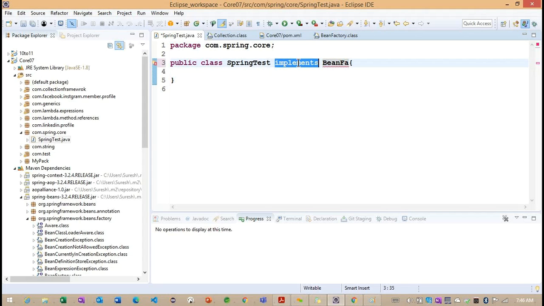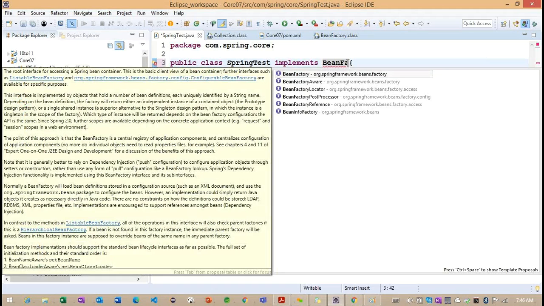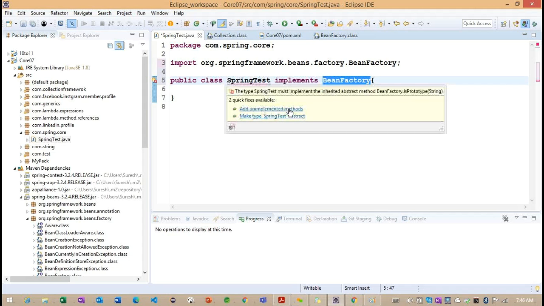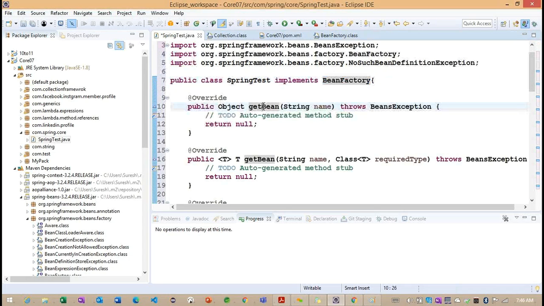Here I want to take implements or extends. Which keyword do we need to take here? We need to go for the implements keyword. Why do we need the implements keyword here? Basically, we have a class to interface relation. Now observe, whenever we implement this particular BeanFactory, how many methods do we need to override? I'm trying to add the unimplemented methods.